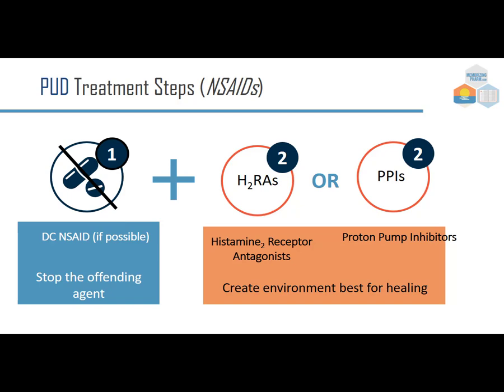If you have arthritis and this arthritis is keeping you from functioning, then the patient has to have the NSAID, but we try to stop the offending agent. And then we'll use histamine 2 receptor antagonists or proton pump inhibitors. We want to just create an environment that's best for healing. So we're not really healing the ulcer. What we're doing is creating an environment where the ulcer can repair itself.